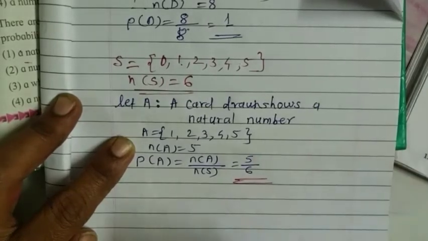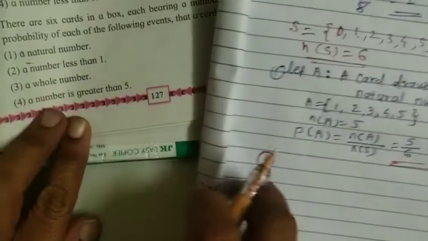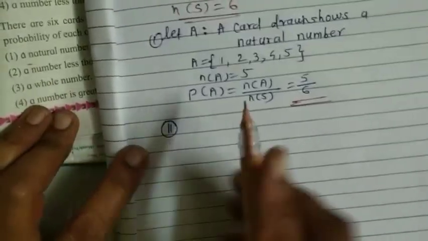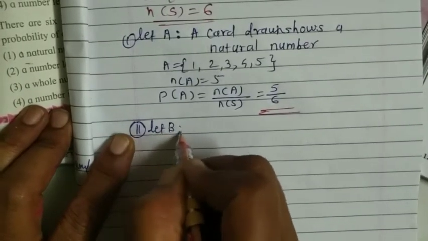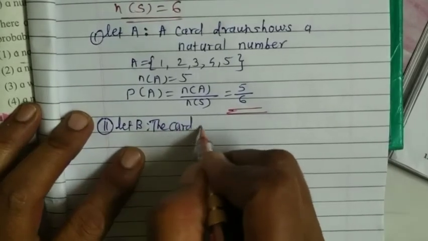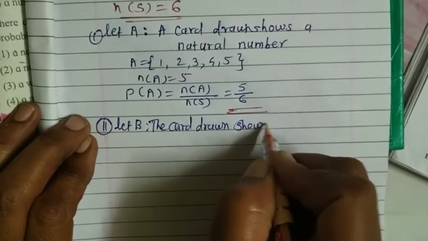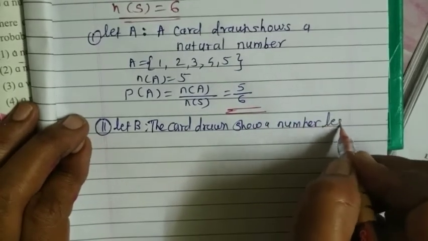Now the second one. This is the first one, we are taking the second part: a number less than 1. We assume the event B is such that the card drawn shows a number less than 1.